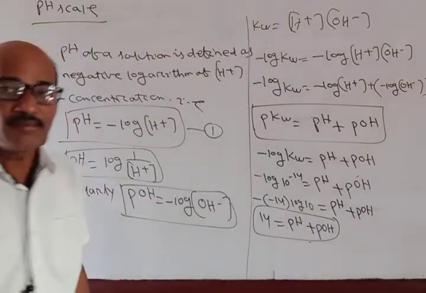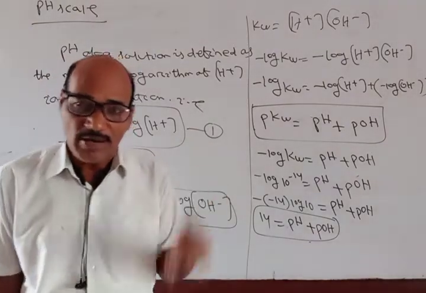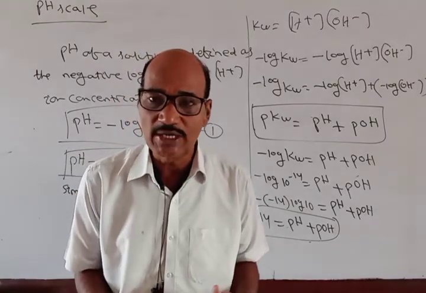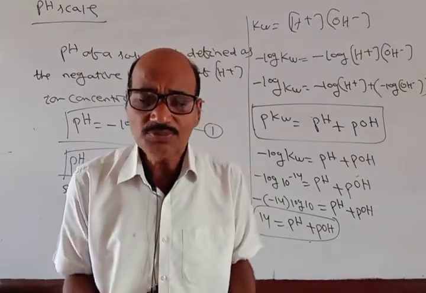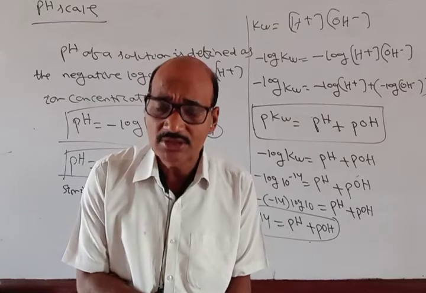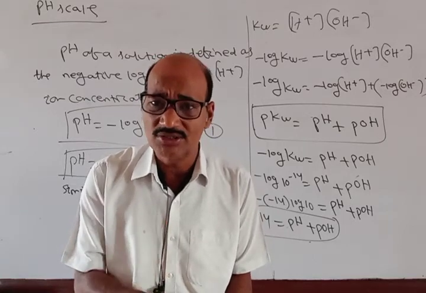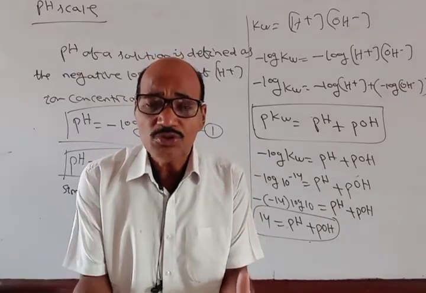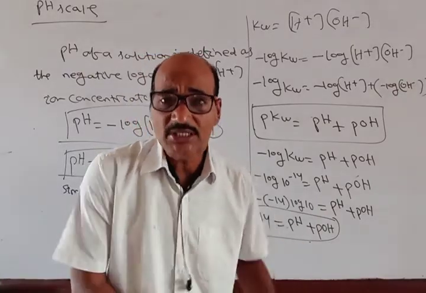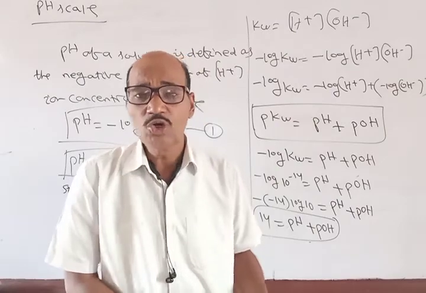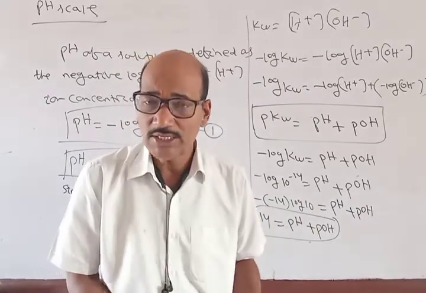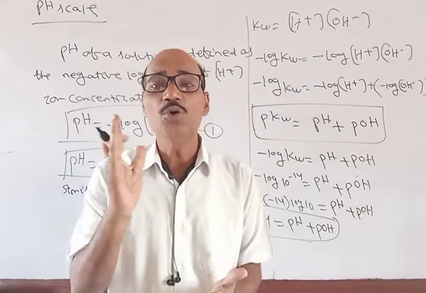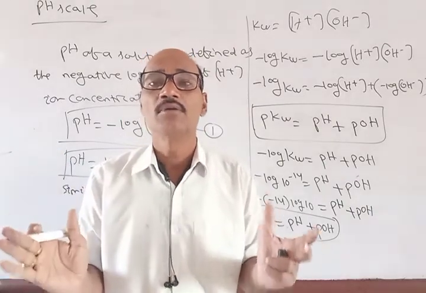So for a particular solution, the sum of the pH and pOH value is equal to 14, because the H plus ion concentration into the OH minus ion concentration is 1 into 10 power of minus 14. When you take the negative logarithm of this, we get 14. So for any solution, the pH value plus pOH value is equal to 14.